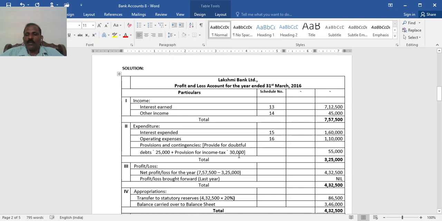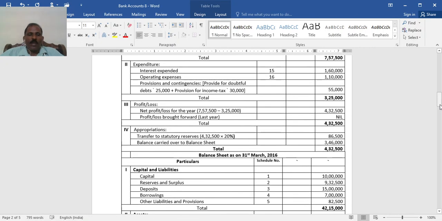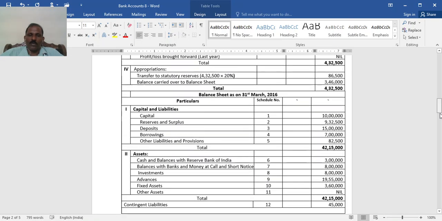So 4,32,500 itself is available for appropriation. In appropriation, transfer to statutory reserve is 20% of the total profit. Normally it is 20% of the current year profit, but here there is only one item, 4,32,500. 20% of that is 86,500, and the balance over and above, 3,46,000, is to be transferred to the balance sheet. This is all about the profit and loss account.